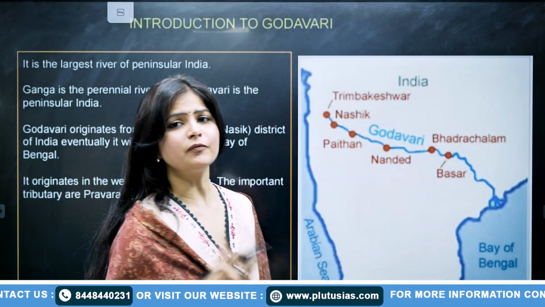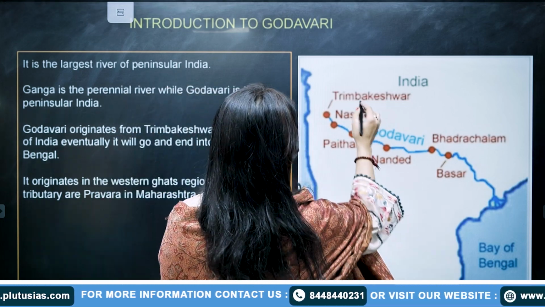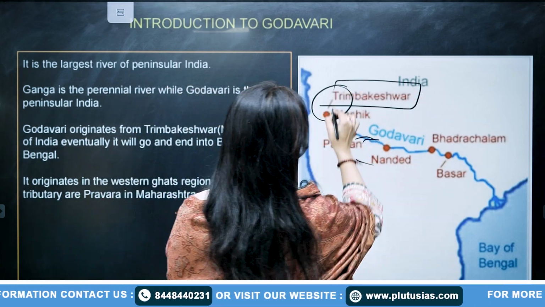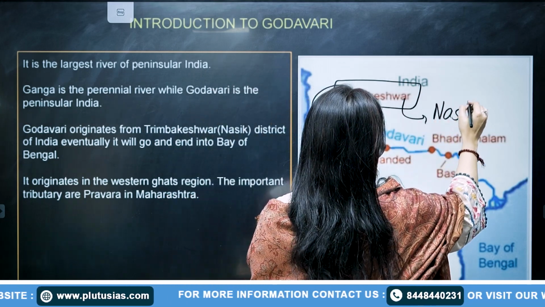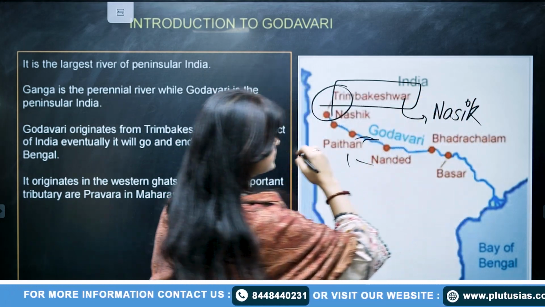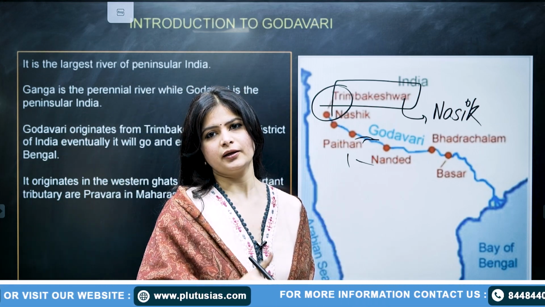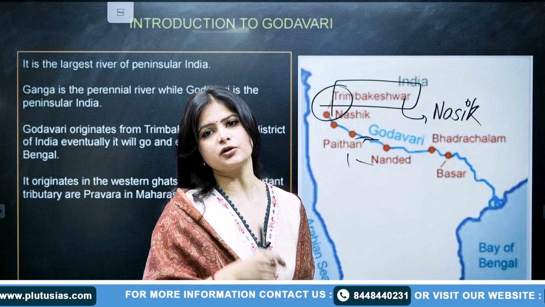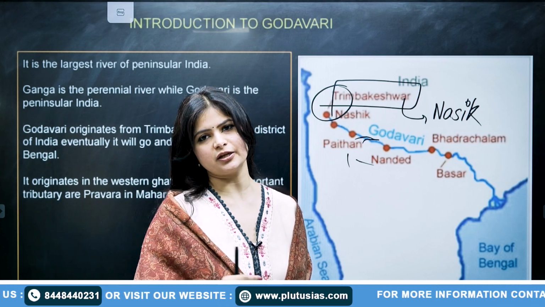Okay, so from where does the Godavari originate? It originates from Trimbakeshwar. So this is the area from where it originates, which is Nasik. A lot of times it is important to note in which area the river is originating. Origination is important, and also the draining is very, very important.